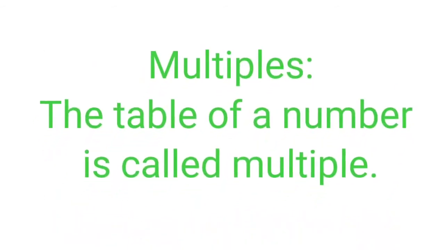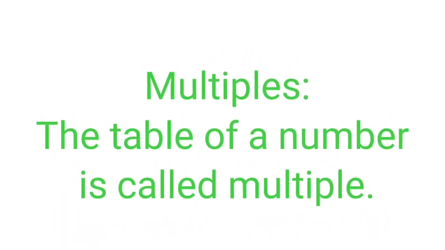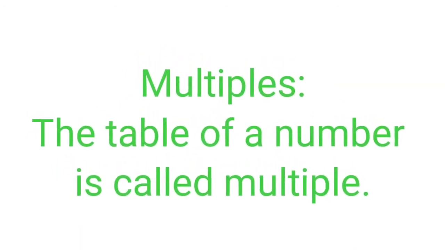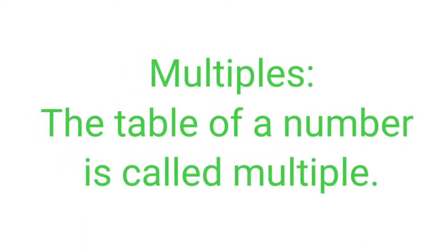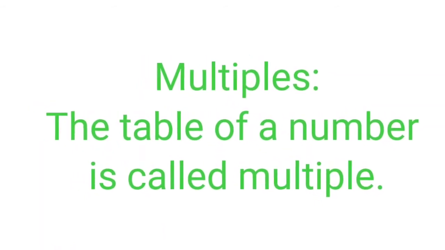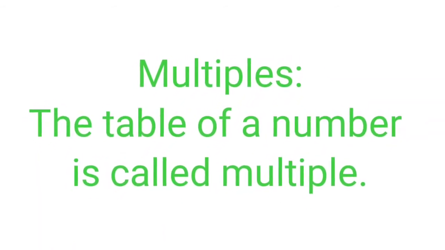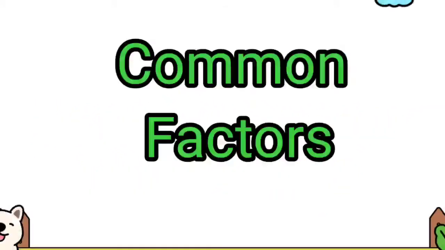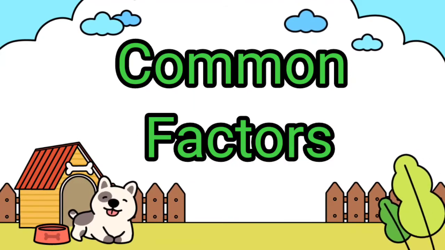We can also say that the table of a number is called the multiples of that number. It means all the numbers of a table are the multiples of that number. Now we are going to know about common factors.